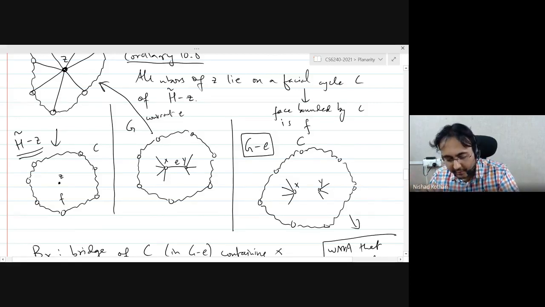So one way, if you don't like multiple edges, which actually even I don't like, to be very honest, one way to get around this problem is to use a stronger theorem that in a simple 3 connected planar graph, there is always an edge that you can either delete or contract while keeping the graph simple and 3 connected, right? So long as your graph is not a wheel. Do you remember Tutte's wheel theorem, right?